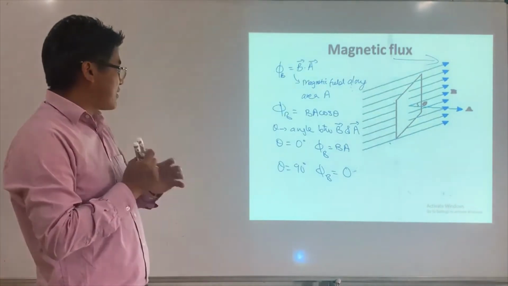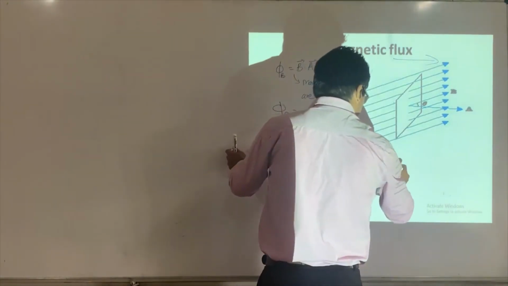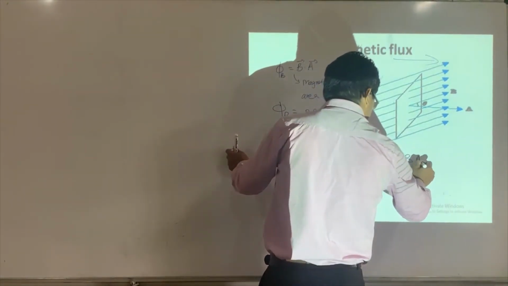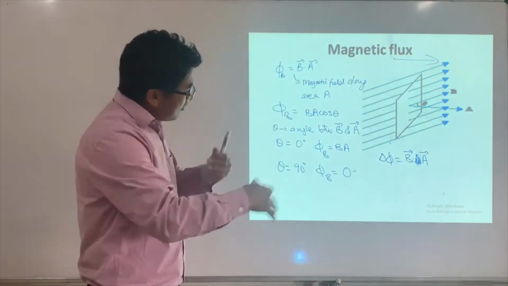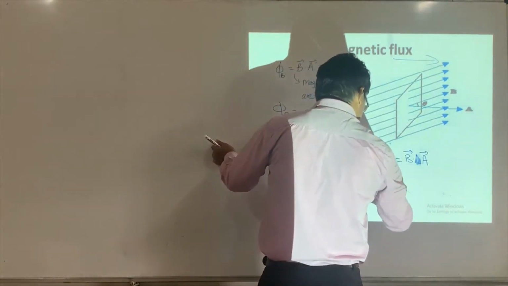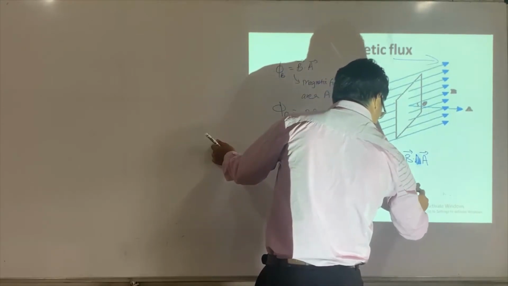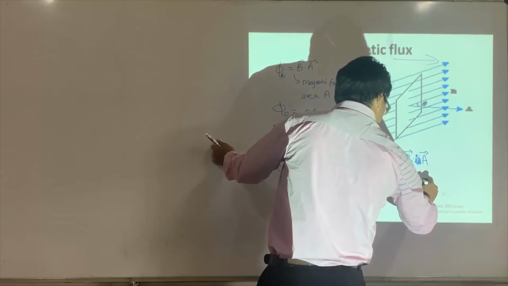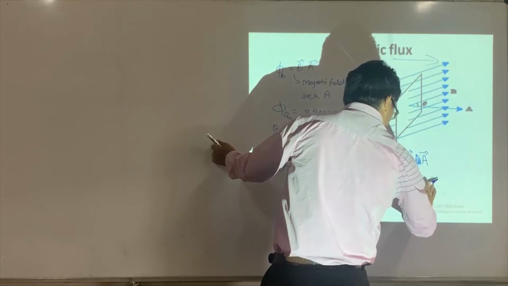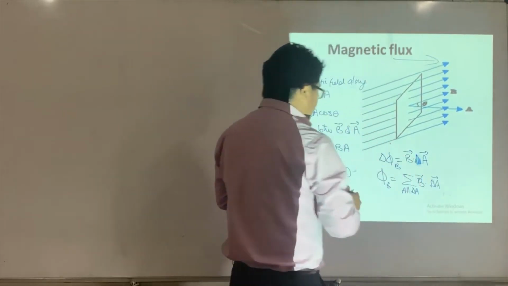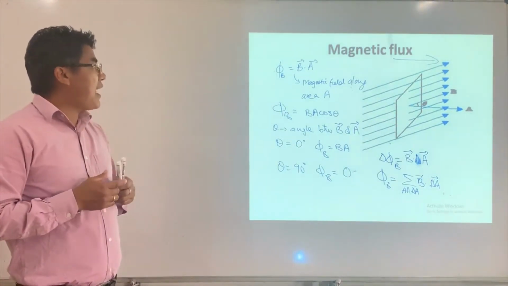This is a very important concept. This is flux. For a small area delta A, the flux is going to be B delta A, and if I sum up, this is the magnetic flux. So theta is the angle between the magnetic field and the area.